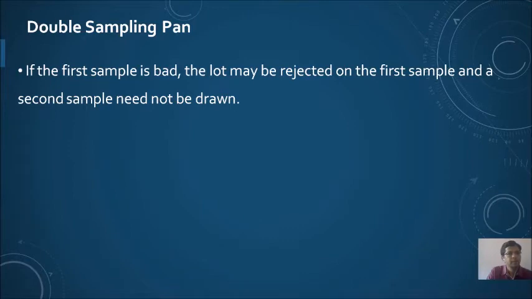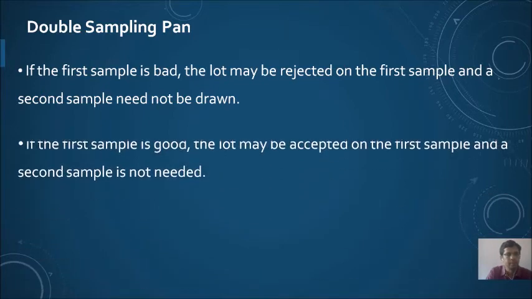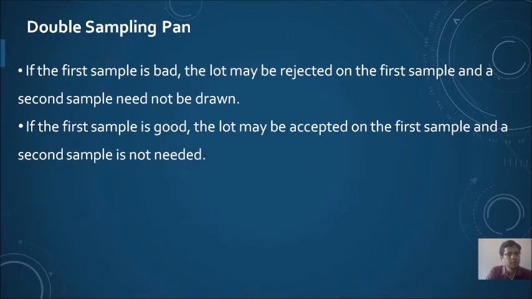If the first sample is bad, then the lot may be rejected on the first sample, and a second sample need not be drawn. If the first sample is good, the lot may be accepted on the first sample, and again a second sample is not needed, which I have already told you.